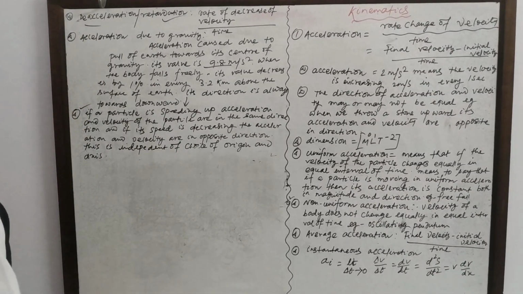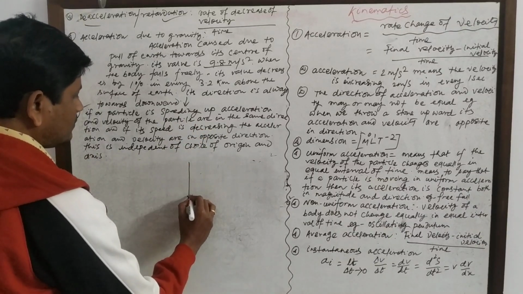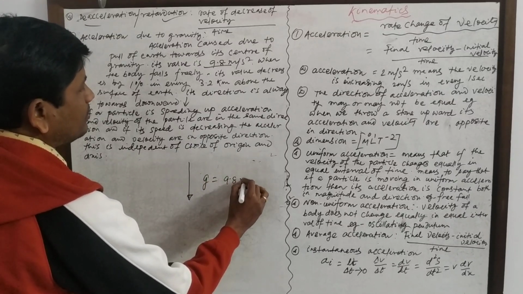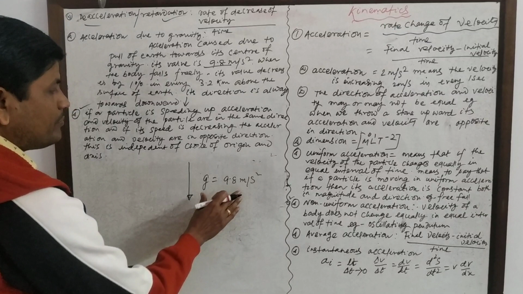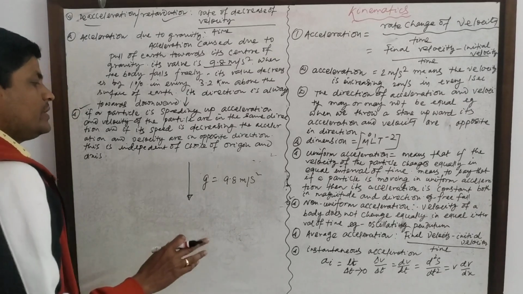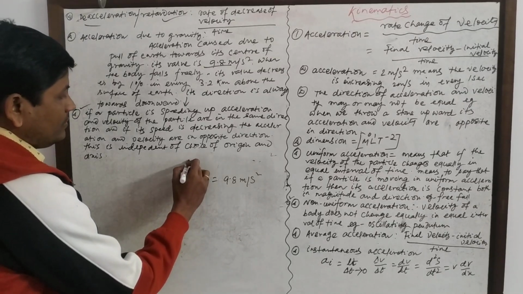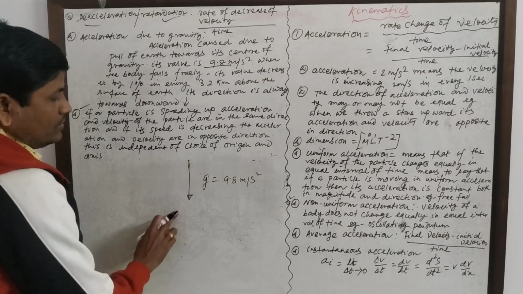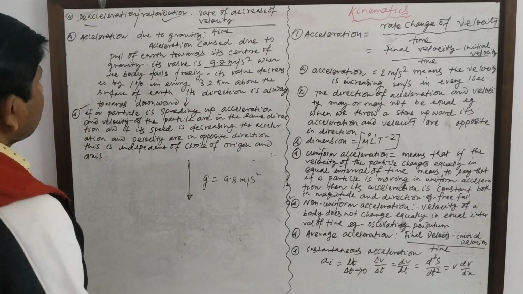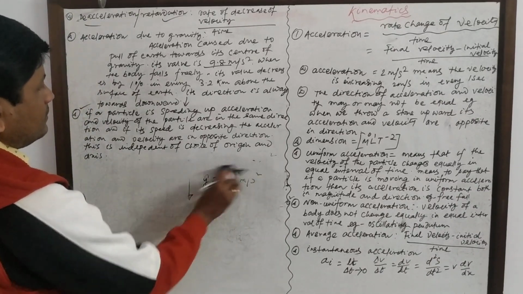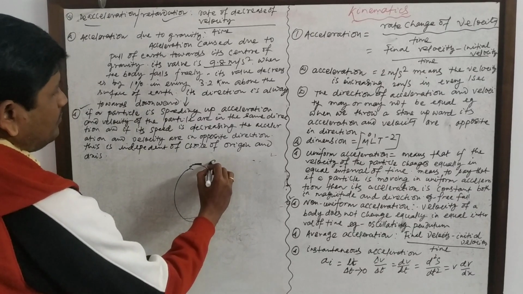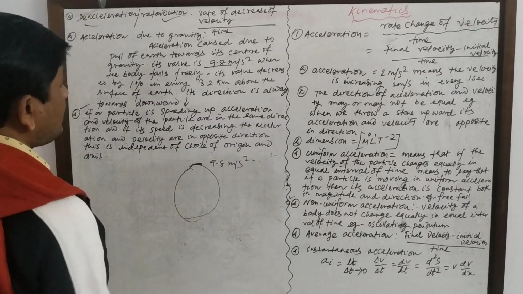Then we say that acceleration is towards down, and g is equal to 9.8 meter per second square. That means in every 1 second the velocity of the particle will be increased by 9.8 meter per second when allowed in free fall. And this is the earth, and g is 9.8 meter per second square near the earth.